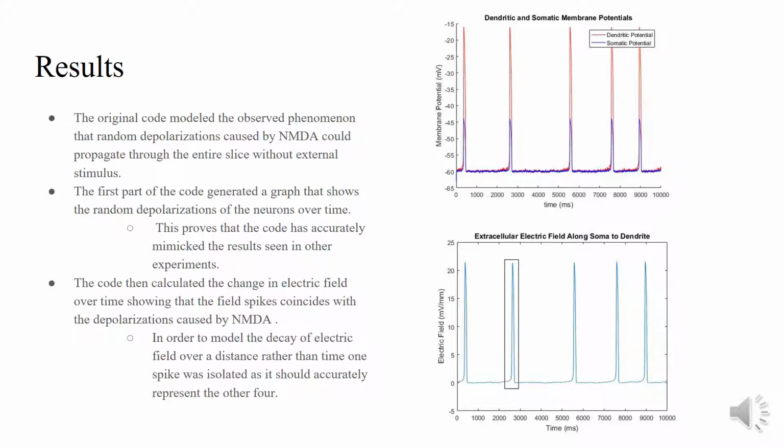It's from the time points 2300 to 2900 milliseconds. And then you can also see the electric field decay, or electric field over time, occurring for each of those spikes. So now that we had that, we could use the electrode array that we described earlier in conjunction with this to figure out what the electric field decay looks like for one of these spikes.